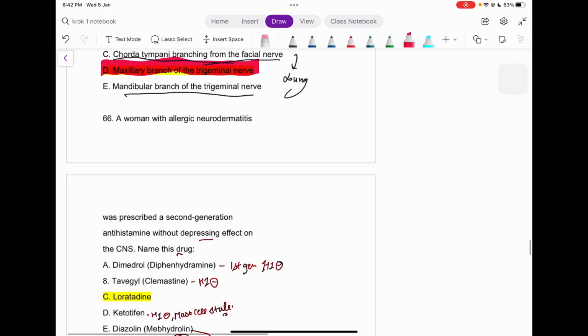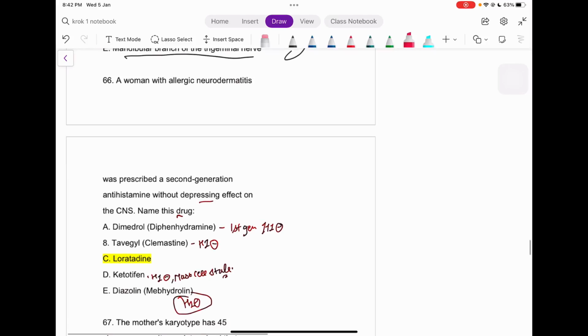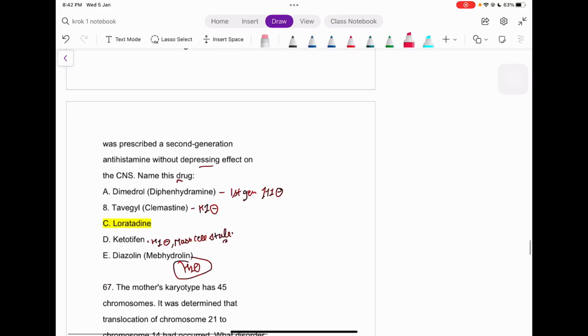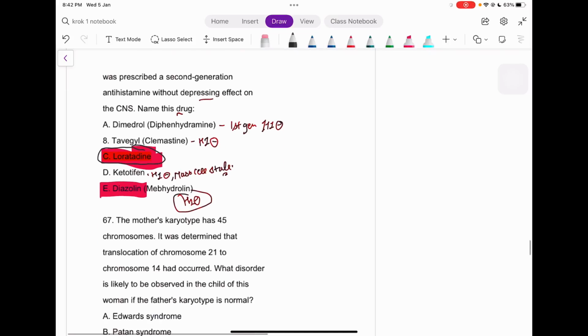A woman with allergic neurodermatitis was prescribed a second generation antihistamine without depressing effect on the CNS. Let's see, guys, there are only one or two H1 antagonists which I should prescribe out here. That is diazolin and loratadine. But see, only loratadine is not having any kind of CNS effects itself. So, right, you should know about this. This is a direct question itself.